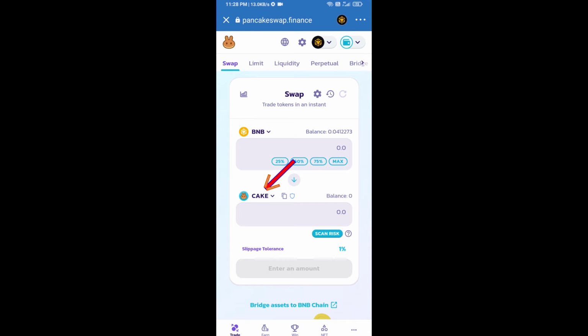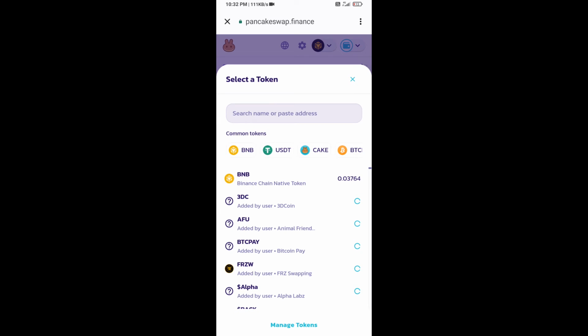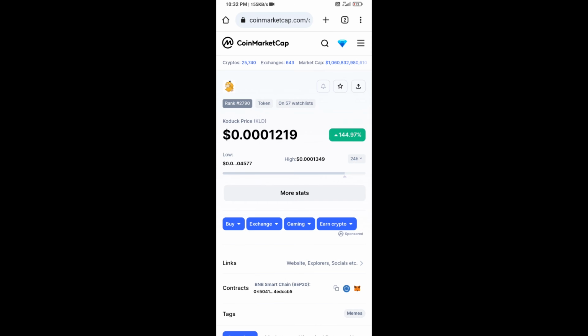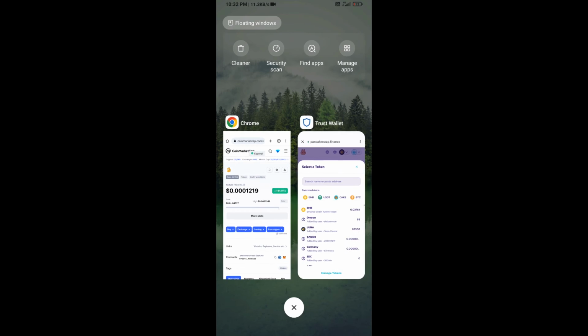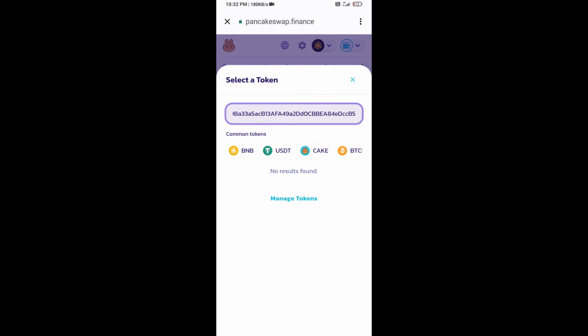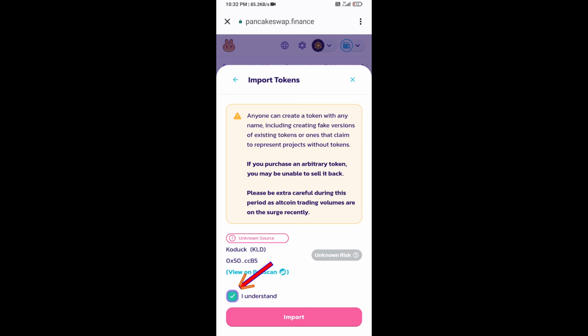Now you will click on Cake. After that, you will open the Koduck token smart address and open Koduck token on CoinMarketCap. Now here you will copy this address and paste here. Click on import. Click on I understand and click on import again.